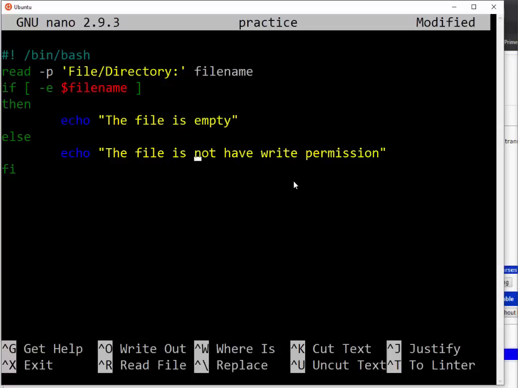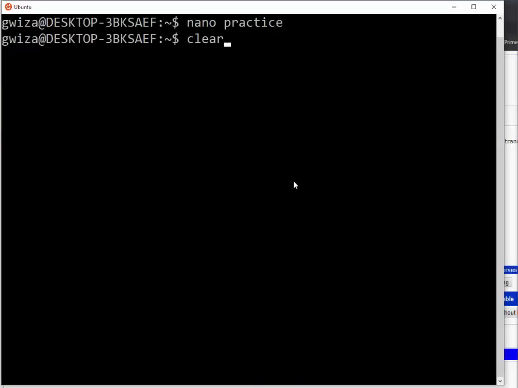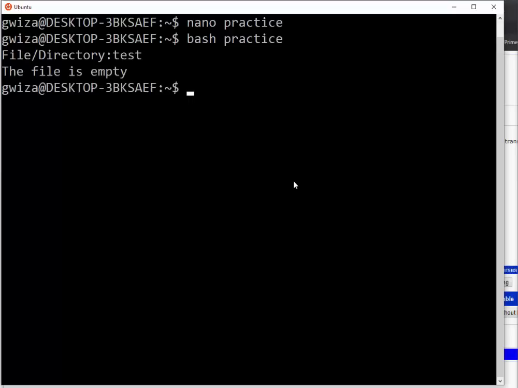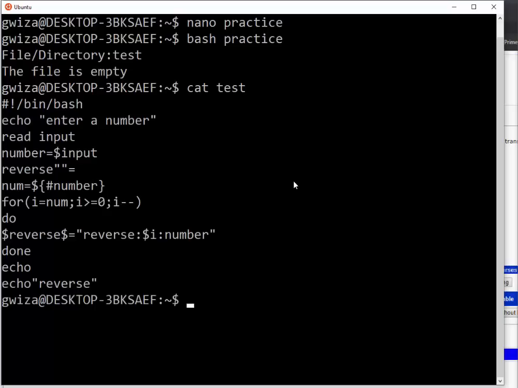Is not empty. So then bash practice, let me say my test. So the file is empty. Let me see it, test. So you can see that my file is not empty.